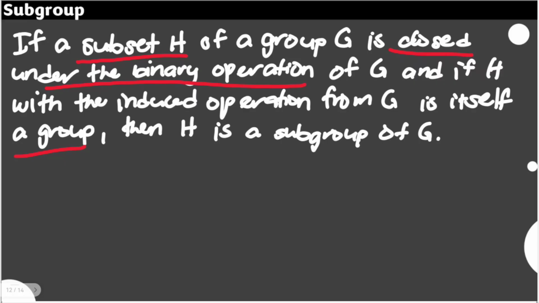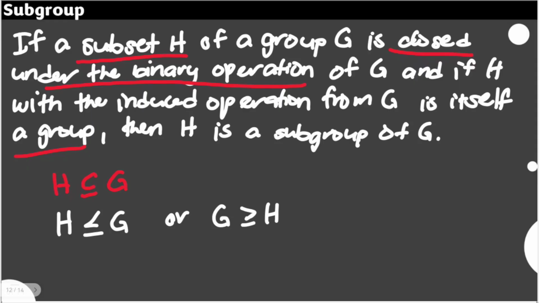Some notations are used from this perspective on a subgroup. Let's say H, we know that H is a subset of G. That's for the subset. But if we talk about subgroup, we use this notation. It could also be equal because we know that a certain subset may also be the set itself. Or you can also say that G is this, with this notation.